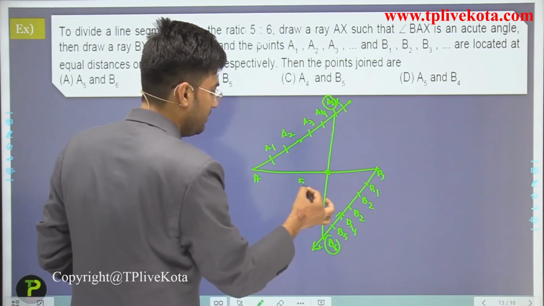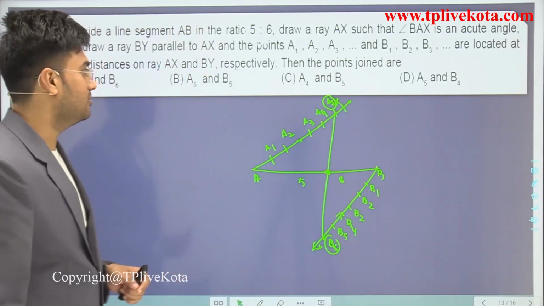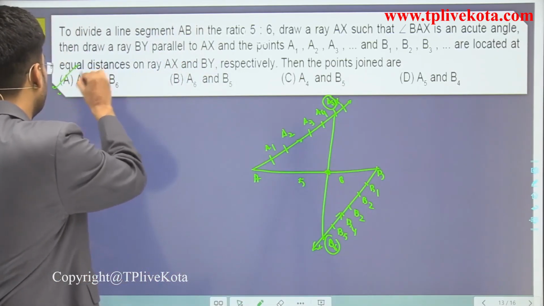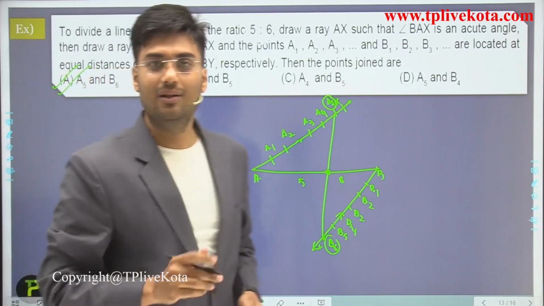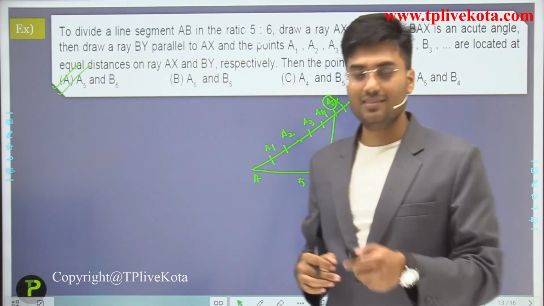Now this line segment is divided in 5:6. So our correct answer is option A. Clear? So students, I hope you understand this question.